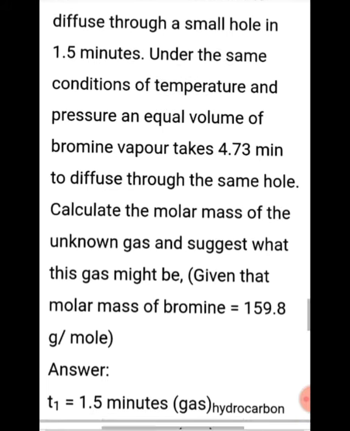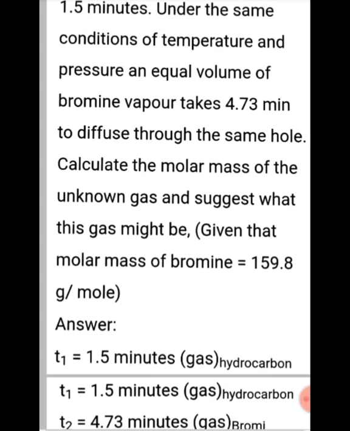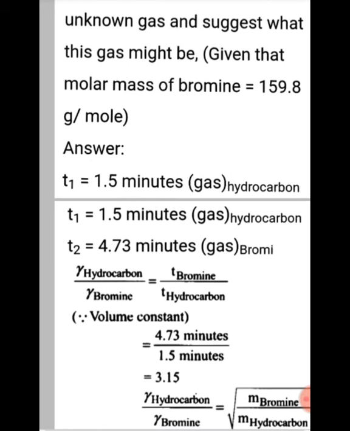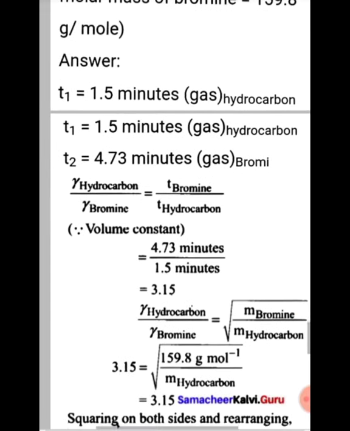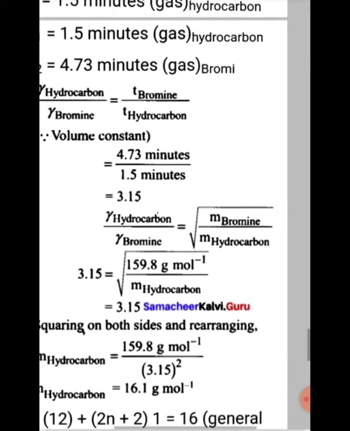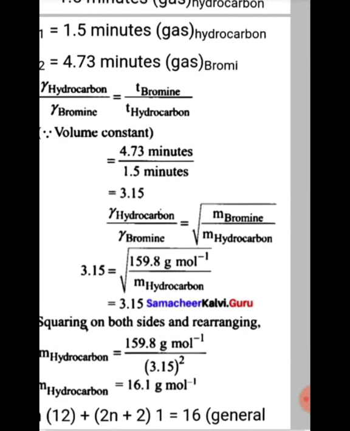Given that the molar mass of bromine is 159.8. Time T1 is 1.5 minutes and T2 is 4.73 minutes. So the rate is 4.73 by 1.5. That is the rate of hydrocarbon by rate of bromine, which is equal to the square root of molecular mass of bromine by molecular mass of hydrocarbon.